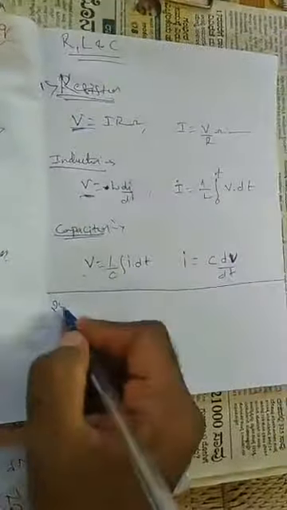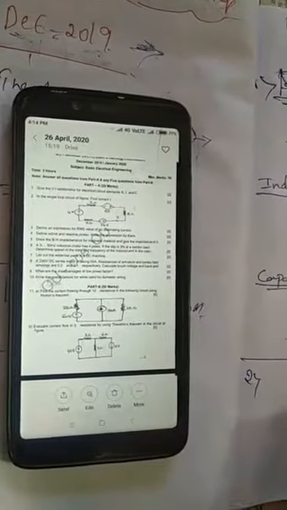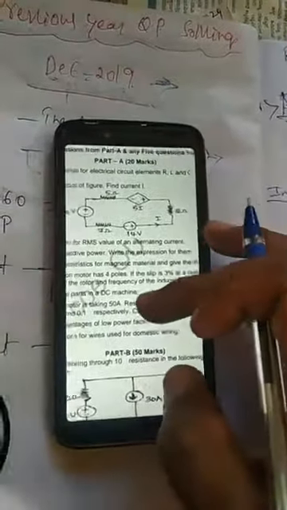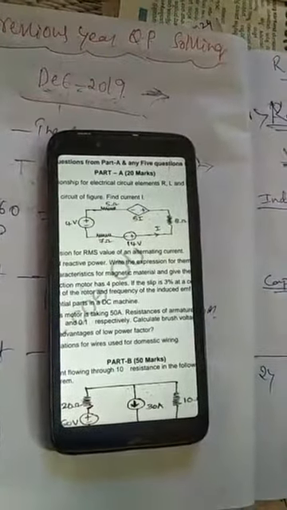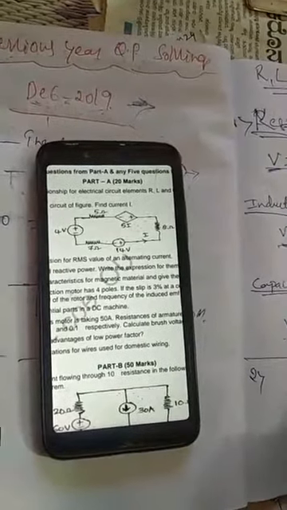Then the second question, see here what he has asked in the second question. In the single loop circuit of the figure, find current I. So he has given this circuit. In this circuit, he asked you to find the current. This is the circuit. I am drawing it from the question paper. Later on we'll see positive, negative.